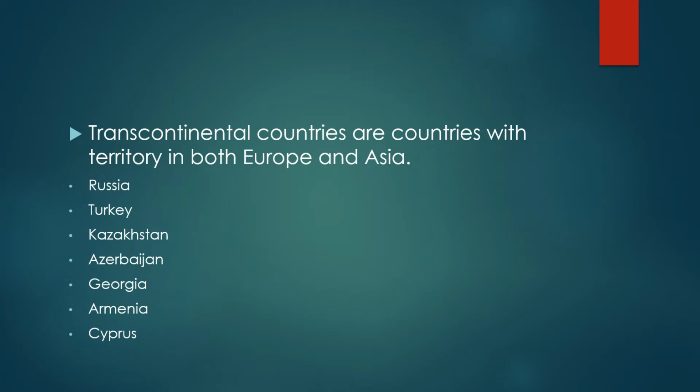Now, apart from these 44 countries that are part of the continent Europe, there are some transcontinental countries as well. These are the countries which have their territory in both Europe and Asia. We know that Asia is again one of the 7 continents of the world. It is in fact the largest continent. And these transcontinental countries are Russia, Turkey, Kazakhstan, Azerbaijan, Georgia, Armenia, and Cyprus. Please note that these countries do not lie entirely in Europe.